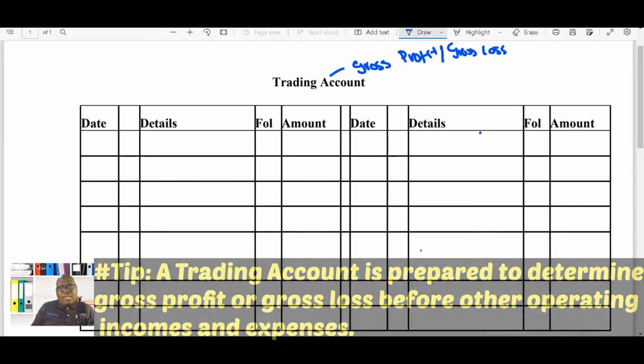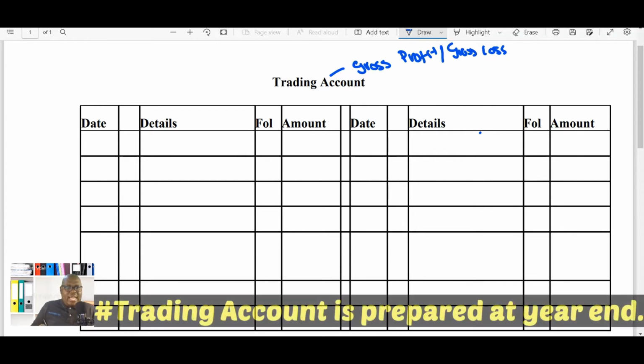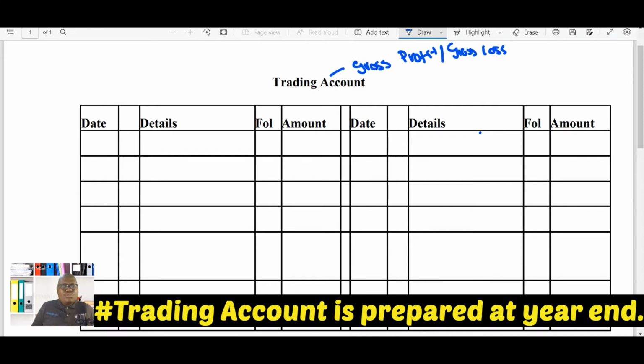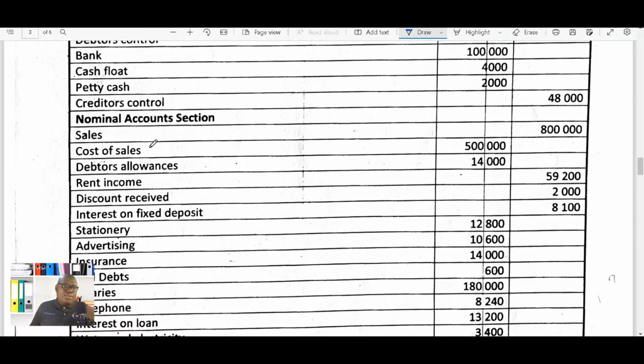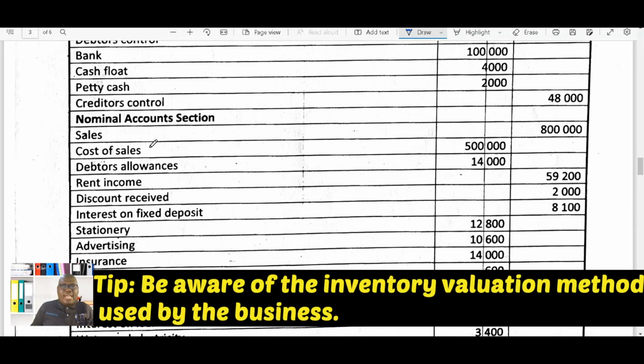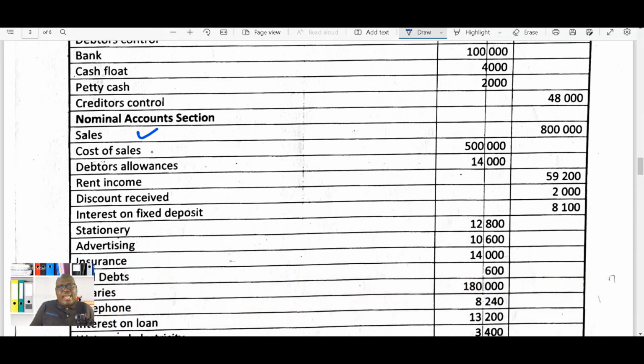Okay, so now let's focus on this. One thing that you need to remember is that a trading account is prepared at the end of the year. Okay, so it's a final account. This means when you close off your books, you'll have to prepare a trading account, which is what we are supposed to do here. And one of the things that you also need to pay attention to is to ask yourself, what type of inventory system are we using in this particular business? If you look here, we have sales, which is one of the elements that we are going to use to calculate our gross profit using a trading account. We have sales, and then another item that we have is cost of sales.